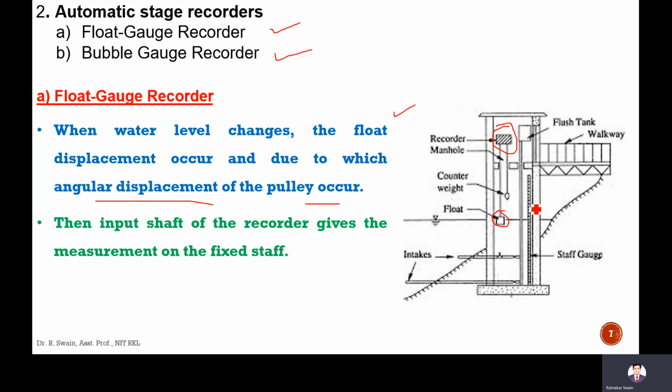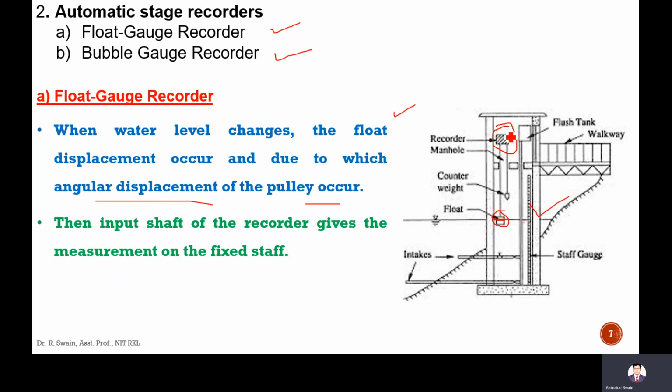The recorder gives the measurement relative to a fixed reference staff gauge. Initially we should know the elevation of the water level, at what elevation we have fixed the float. That is the reference position. From the reference position, if there is a change in water level, then this float displaces, and from that displacement we calculate the new water level.